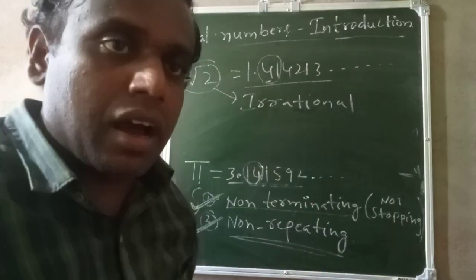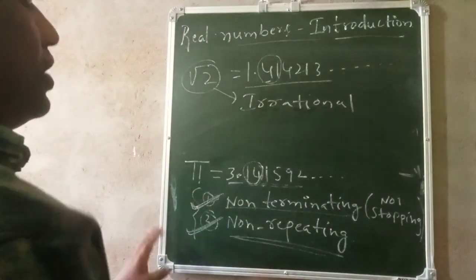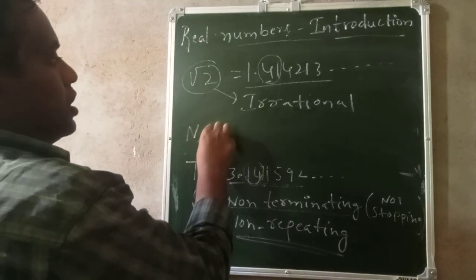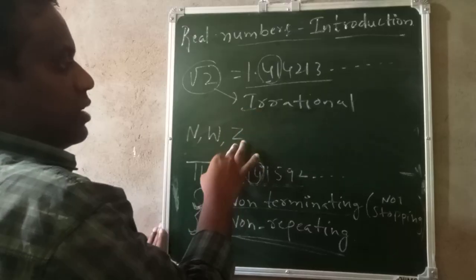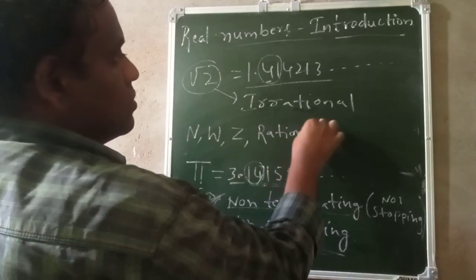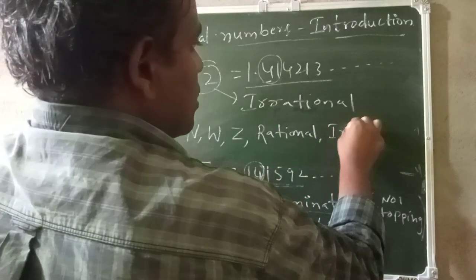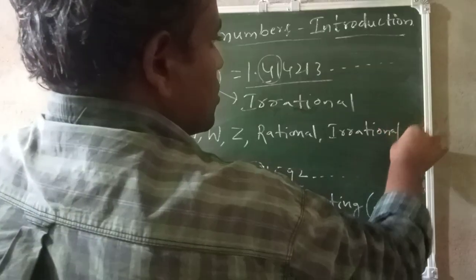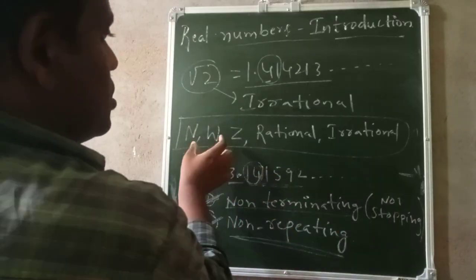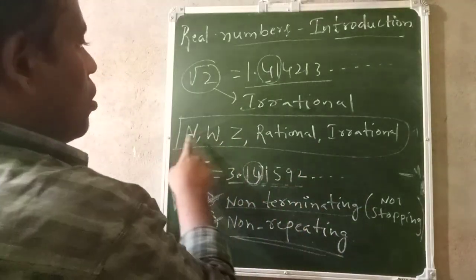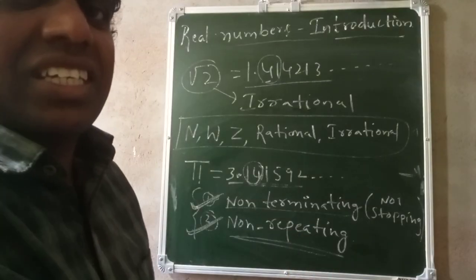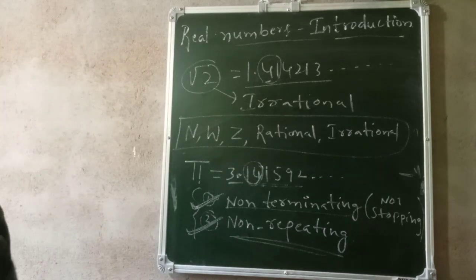Now I will say what real numbers are. Okay, so we discussed natural numbers, right? So N means natural numbers, then W means whole numbers, then Z means integers, then rational numbers, then irrational numbers. Okay, so in this video we discussed these 5 types of numbers, correct? So all these 5 types of numbers together are called real numbers. You got it right? That is the meaning of real numbers.